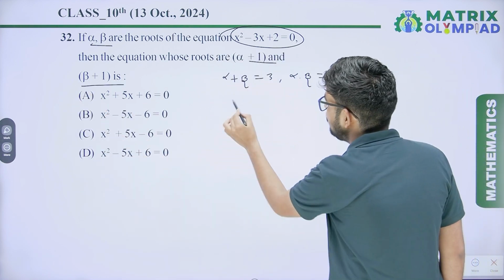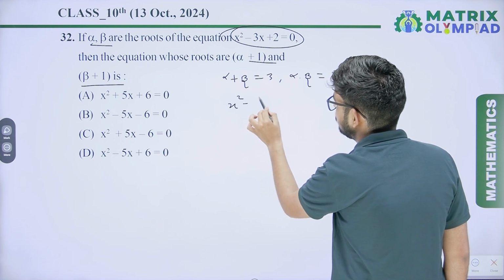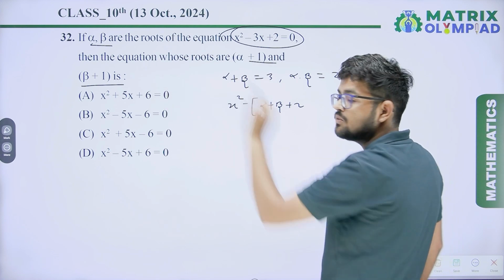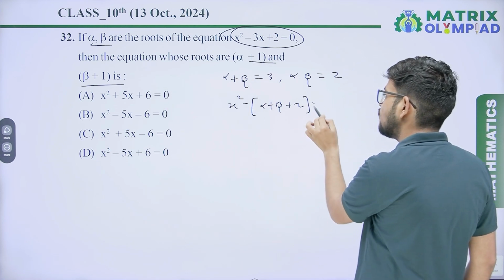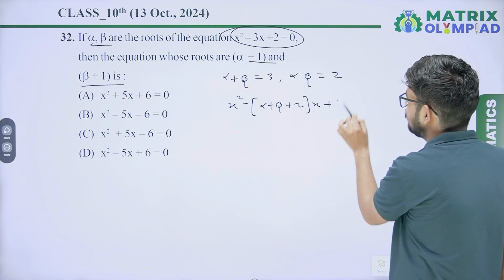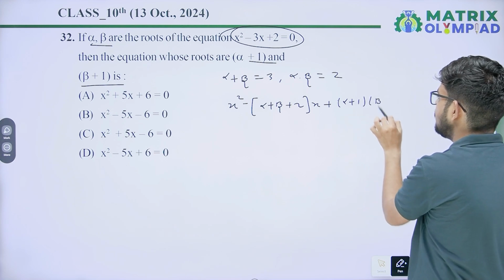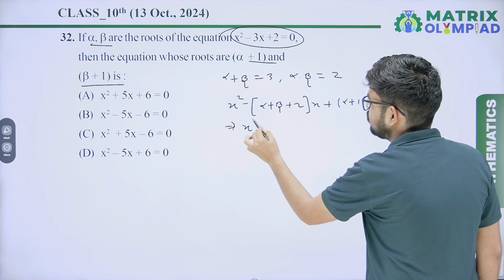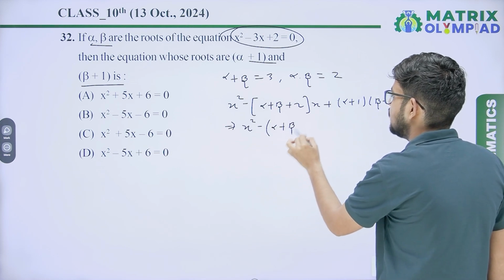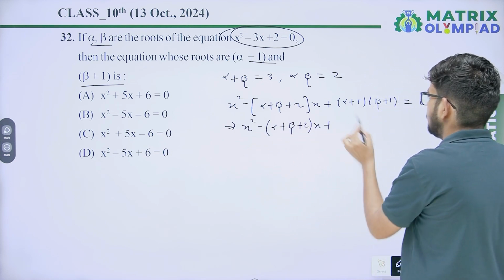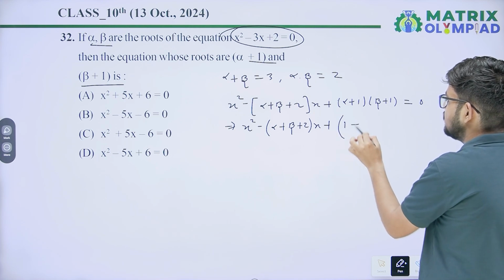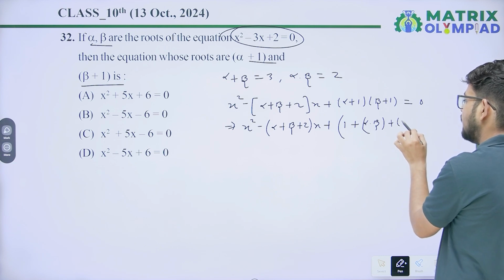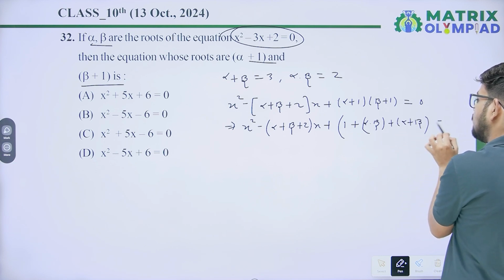So the equation will be x square minus the sum of roots, that is alpha plus 1 plus beta plus 1, alpha plus beta plus 2, of x plus the product of roots, alpha plus 1 multiply beta plus 1, equals 0. Okay, so it will be x square minus alpha plus beta plus 2 of x plus 1 plus alpha dot beta plus alpha plus beta equals 0.